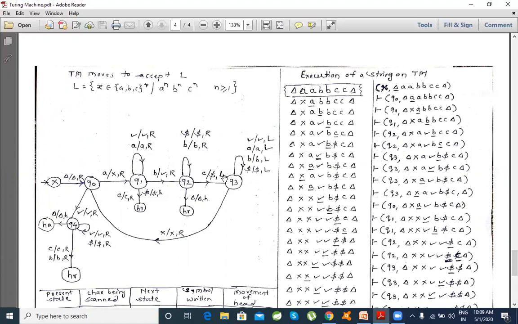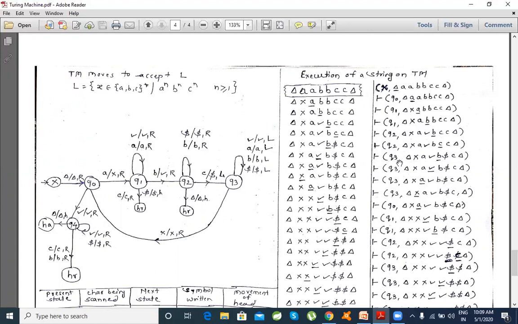So what Q3 is remembering is that I have a particular A, a particular B, and across this I have seen a particular C which is replaced by this dollar. And now don't move towards right, just move towards left. So being in Q3, we did the same thing: this first C we replaced by dollar, and the head moves towards left, with the change of state from Q2 to Q3. Understood this?